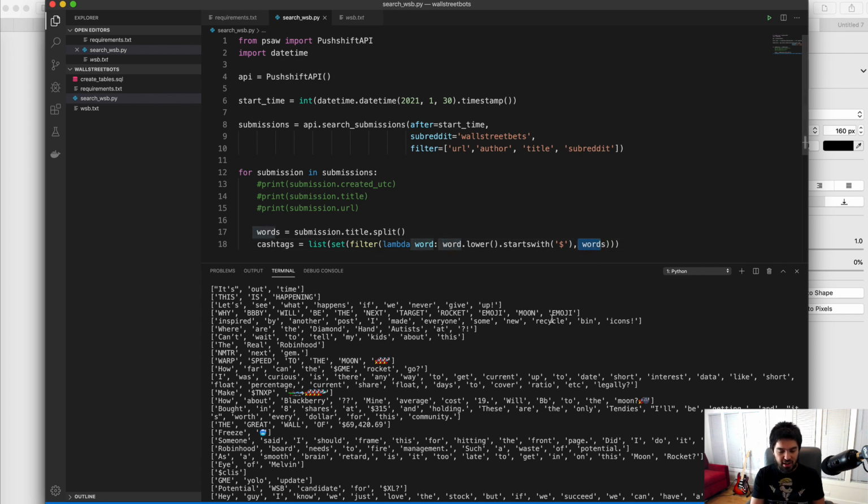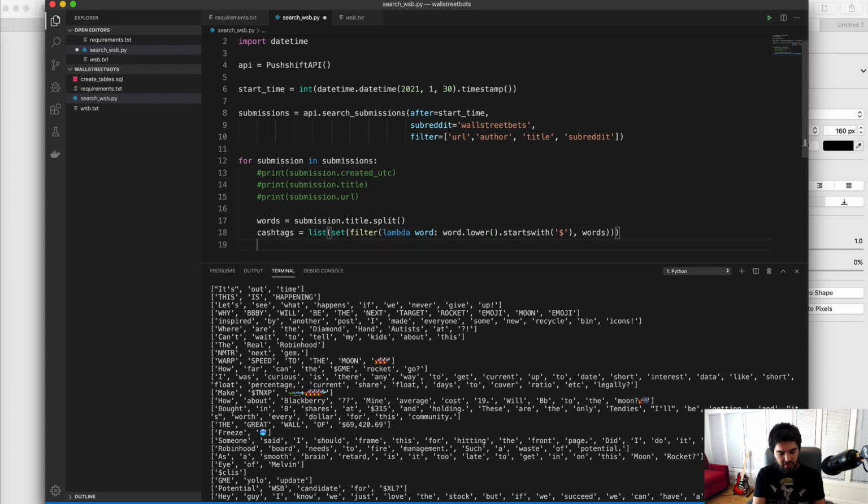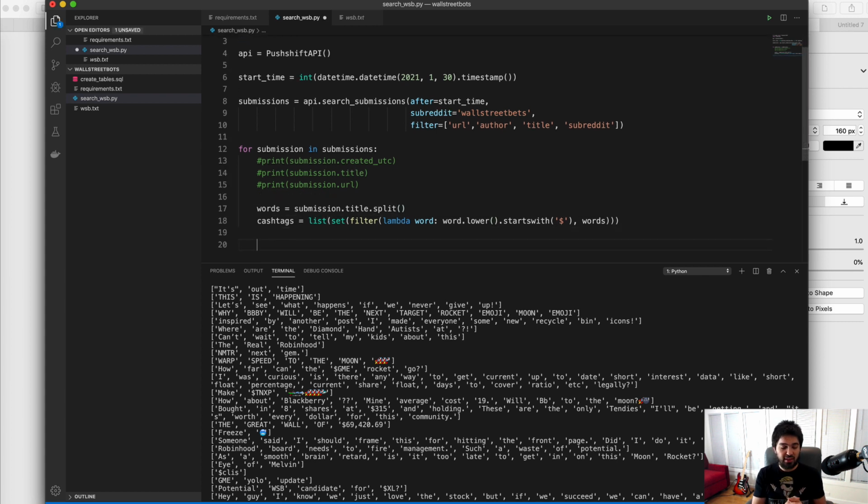And so for each item in words, I'm going to get a variable called word, and I'm only going to return it in this cache tags list if the lowercase of the word starts with a $. Okay, so if it starts with a $, then these are the only ones that have cash tags. And if there's no cash tags in it, this is going to be an empty list.